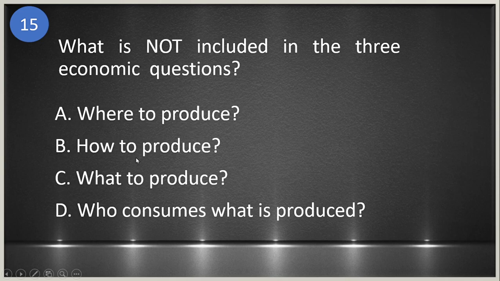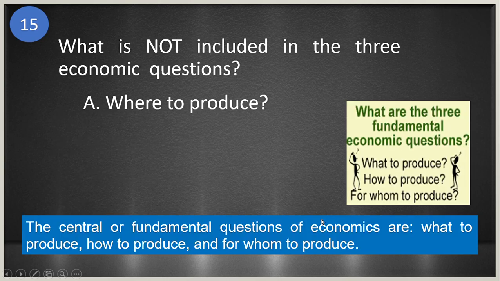Number 15, which is not included in the three economic questions. A, where to produce, B, how to produce, C, what to produce, and D, who consumes what is produced. The answer is letter A, where to produce. So there are three basic fundamental economic questions. That is what to produce, how to produce, and for whom to produce. So the where to produce is not included. Okay?